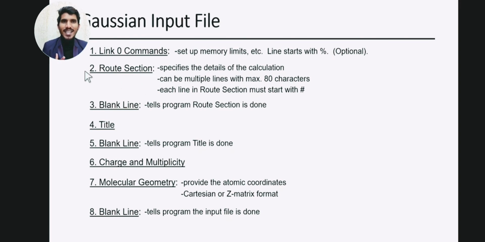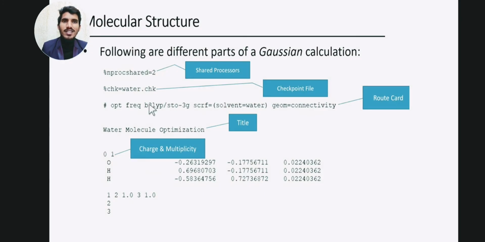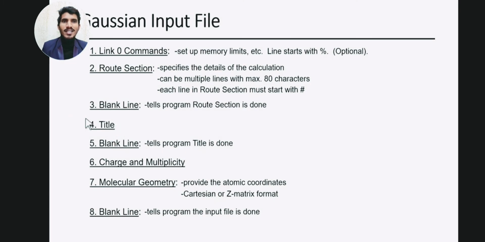The second part is the root selection. Root selection specifies the details of the calculation. It can be multiple lines with a maximum of 80 characters, and each line in the root selection must start with a hash. As you can see here, the line starting with a hash is our root card. Then the next blank line tells the program that root selection is done.